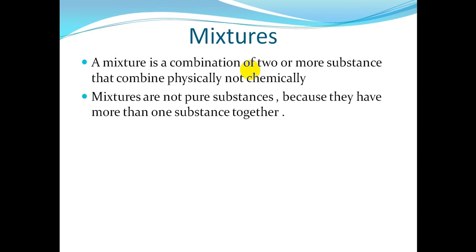Mixtures are not pure substances because they have more than one substance together. If you remember, we said that pure substances are like elements because they have only one kind of atoms, and compounds because they have only one kind of molecules. But we can't say that a mixture is a pure substance because it has many substances together.